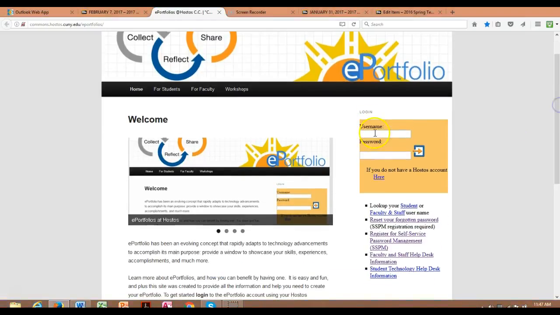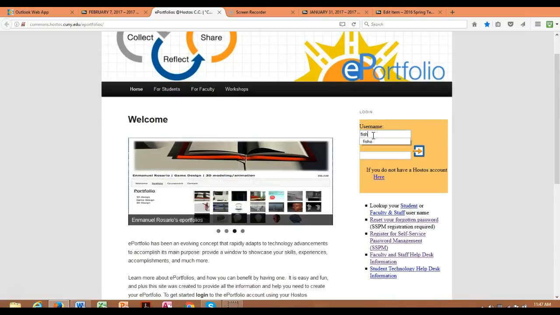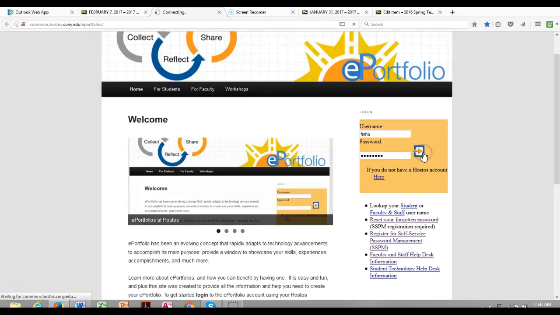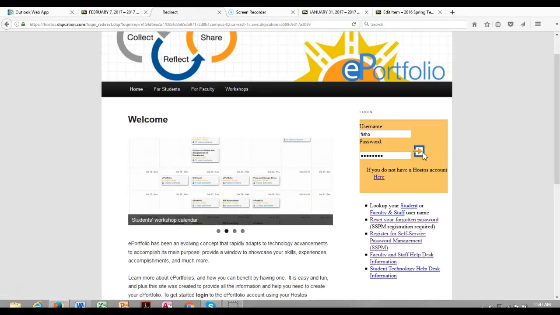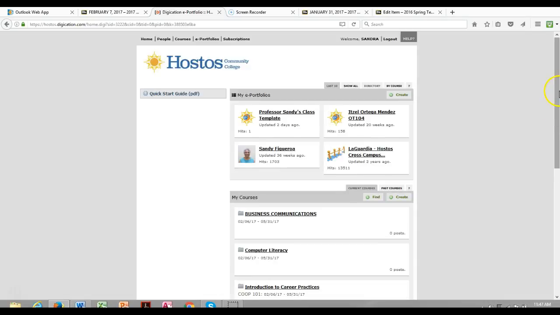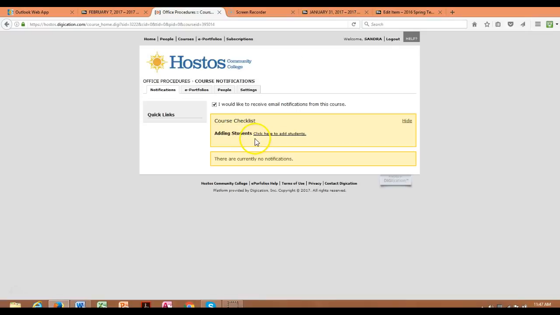You log in just the same way you log in with your Hostos ID and password for your email. Then when you come into this site, you're going to see the Office Procedures class. This is where your ePortfolio is going to be when you submit it. Obviously there's nothing here now.